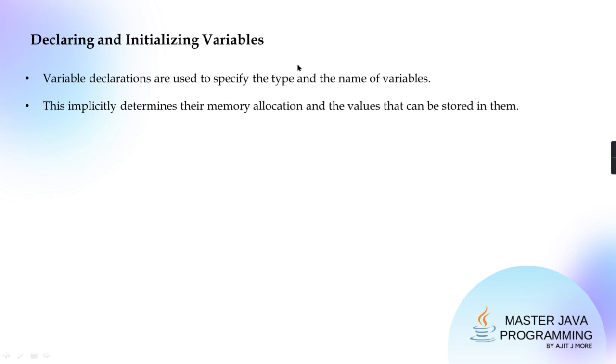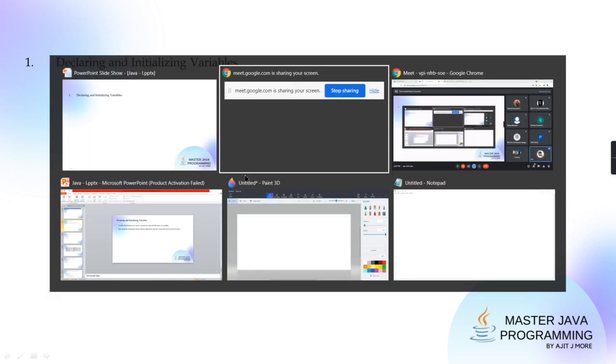Like if it is integer, we come to know that we can store whole numbers. If it's float, then we can store scientific values. Okay, so depending on their data type, we come to know how much memory is reserved and what type of value you can store in it. Get it? Then in yesterday's session, we discussed all this. I have not written all the things in detail on the slide, only the highlights. So in yesterday's session, we have studied how to declare and initialize variables. Yes or no, guys? I've given you the general syntax.